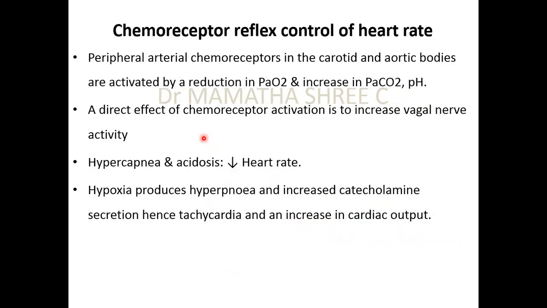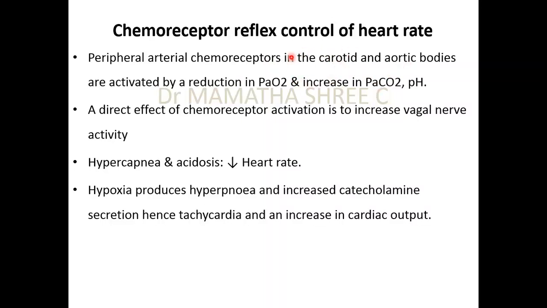Then there can be chemoreceptor reflex control. From the name we understand, it is happening either due to alterations in partial pressures of oxygen or due to the partial pressures of carbon dioxide and pH. As we know, the chemoreceptors are situated in the carotid and aortic bodies.